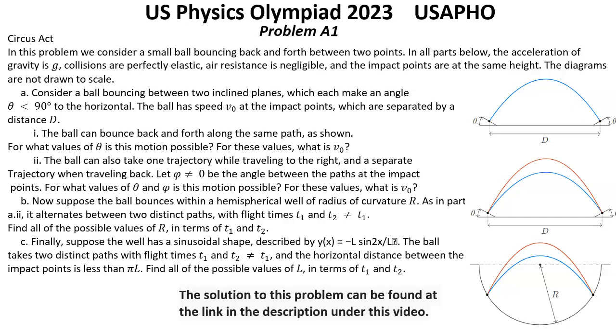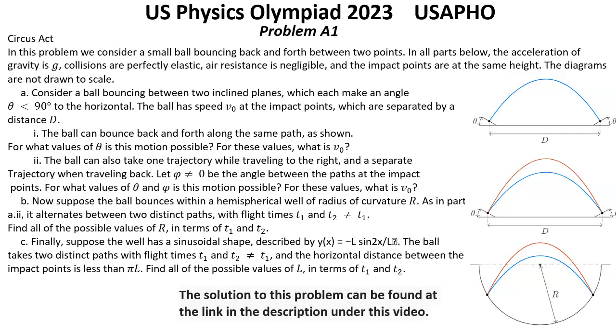Circus act. In this problem we consider a small ball bouncing back and forth between 2 points. In all parts below, the acceleration of the gravity is g. Collisions are perfectly elastic, air resistance is negligible, and the impact points are at the same height. The diagrams are not drawn to scale.